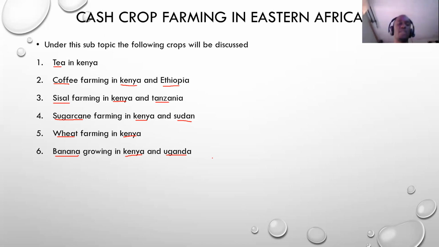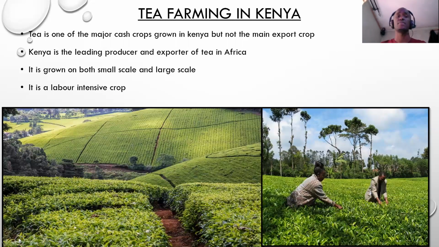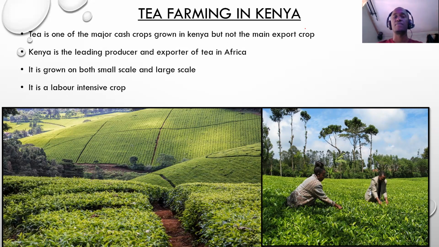So without wasting time again, let us look at the first crop, which is tea. The subtopic is tea farming in Kenya. Tea is one of the major crops grown in Kenya, but it is not the main export crop. The main export crop of Kenya is vegetables, perishable crops. Those are vegetables and flowers. Those are the main export crops from Kenya.